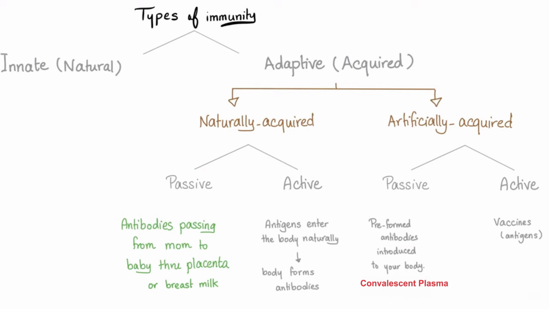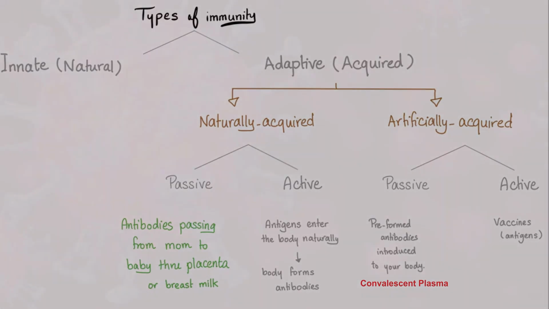Passive immunity is when antibodies are transferred from mother to baby, which is naturally acquired passive immunity. Artificially acquired is active when vaccines are given, and passive when preformed antibodies, produced from a patient who has developed antibodies to these antigens, are transferred into the patient. This is the convalescent plasma.